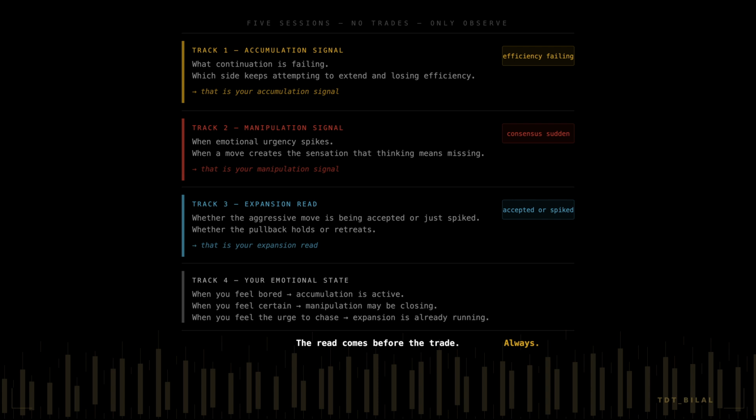When emotional urgency spikes, when a move creates the sensation that thinking means missing, when consensus forms suddenly, that is your manipulation signal. Whether the aggressive move is being accepted or just spiked, whether the pullback holds or retreats, whether the market is building value in the new location or returning to where it came from, that is your expansion read. And your own emotional state throughout. When you feel bored, when you feel certain, when you feel the urge to chase, each of those states is telling you something about where the campaign is. 5 sessions, no trade, only behavioral tracking, because the read comes before the trade, always.